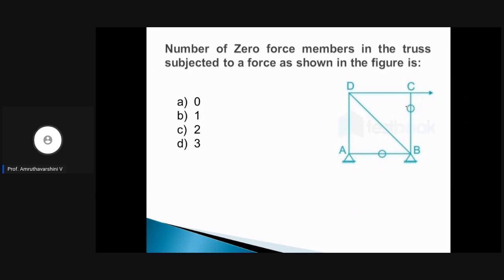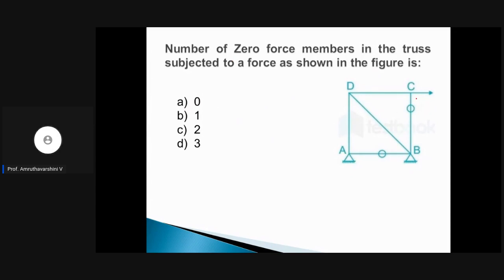In question they won't be giving you the members with the 0 indication. Number of zero force members are to be found in this particular small truss that is subjected to force as shown in the figure. So now it is subjected to force at C, right? And we have 2 supports. Now, how to find out the zero forces?